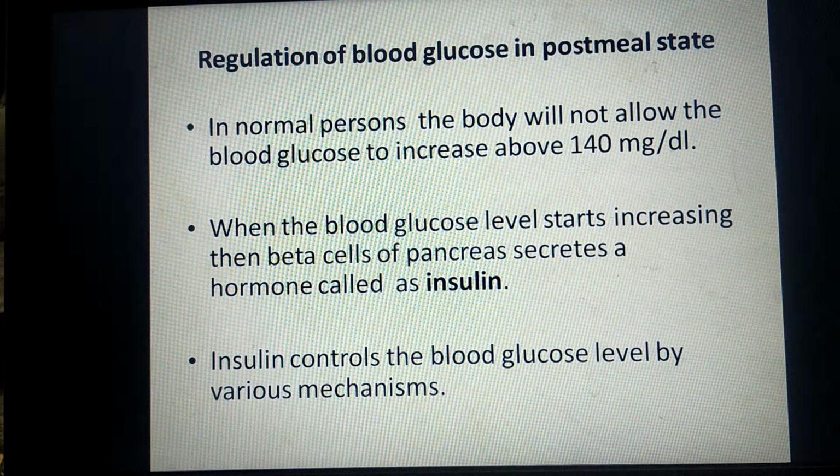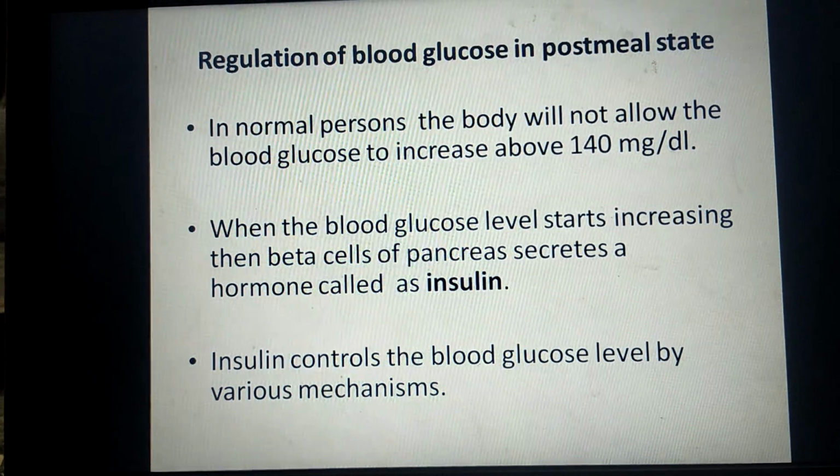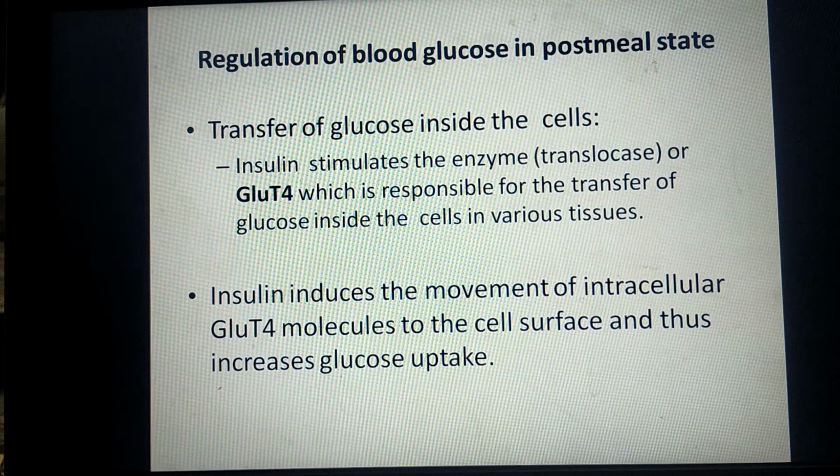When blood glucose level starts increasing, the beta cells of the pancreas secrete a hormone called insulin. It is the only hormone which is secreted in the post-meal state and decreases the blood glucose level. Insulin decreases the blood glucose level by various mechanisms. The first and most important mechanism is transfer of glucose inside the cells.